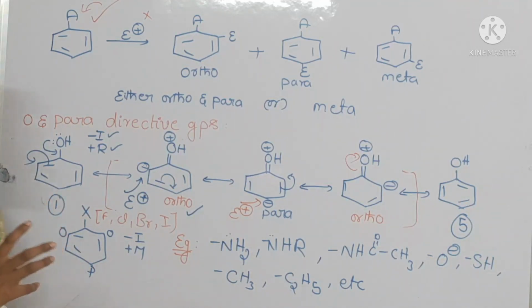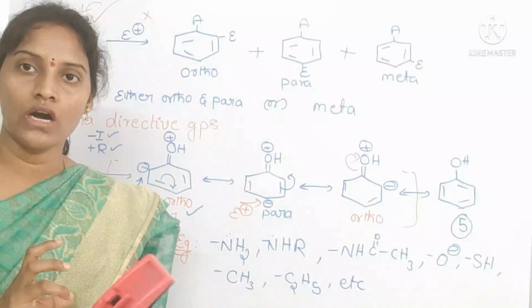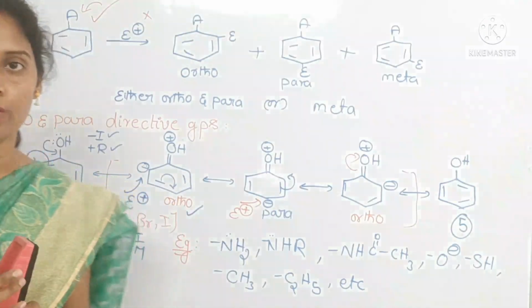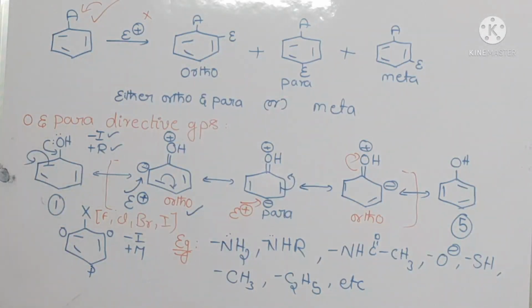By observing this, I think you may have an idea about how ortho and para electrophilic substitution products will be formed. Then we will see about meta directing groups.